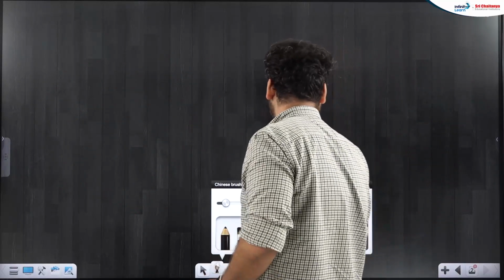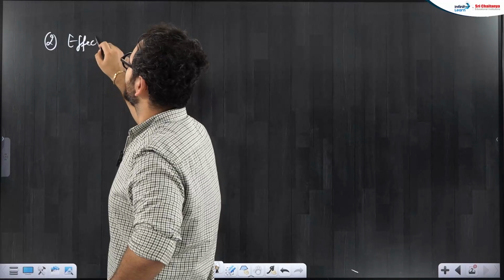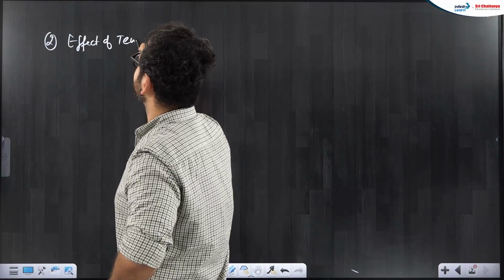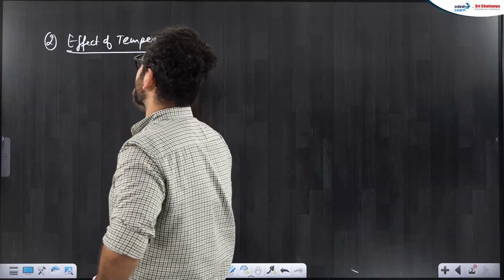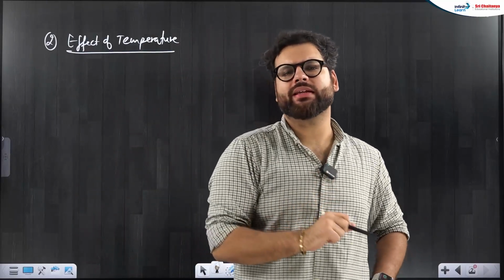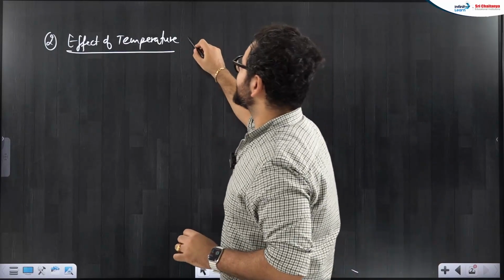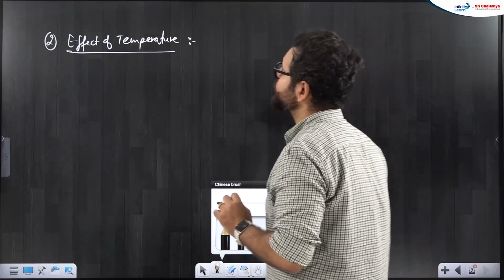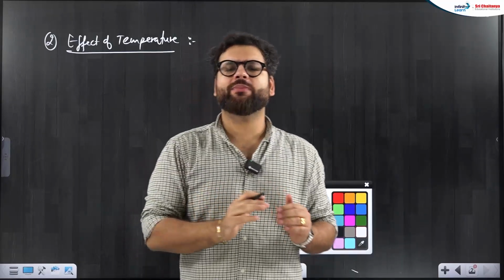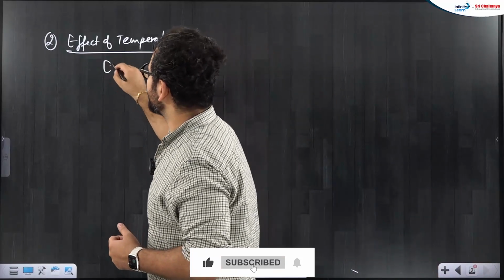Second one is the effect of temperature. In the exact same way, I'll tell you now. Okay, effect of temperature, it's very easy to learn. Just that whenever you want to know effect of temperature, you must know the enthalpy of reaction, whether the reaction is endothermic or the reaction is exothermic. Okay, if the reaction is endothermic,